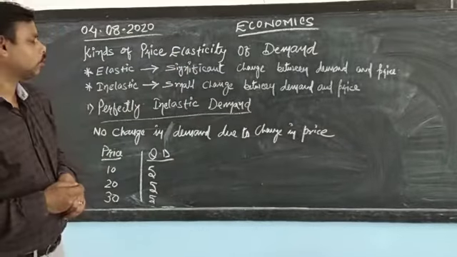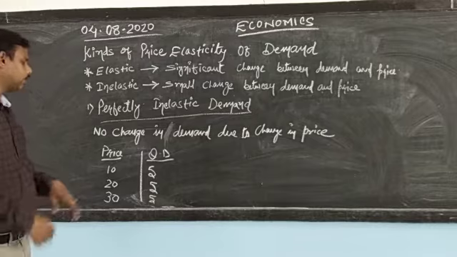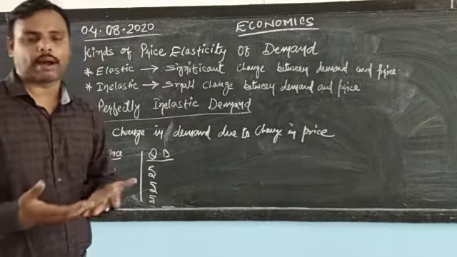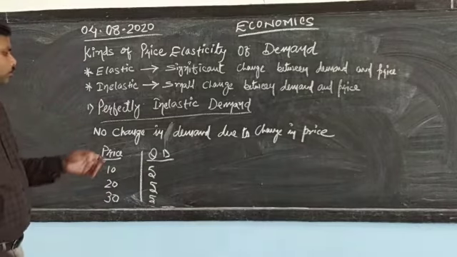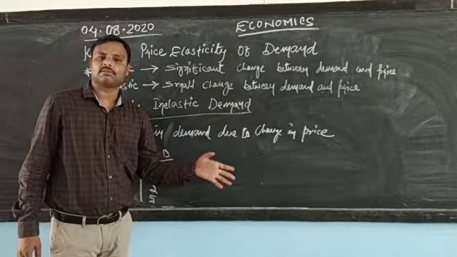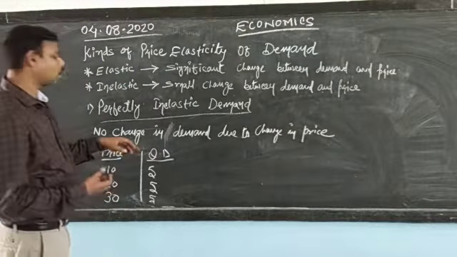This is what we are going to learn about the degrees. The first one is perfectly inelastic demand. They say no change in demand due to change in price. I told you the demand might be zero even. Let there be n number of changes in the price, but there will not be any change in the demand, quantity demanded.